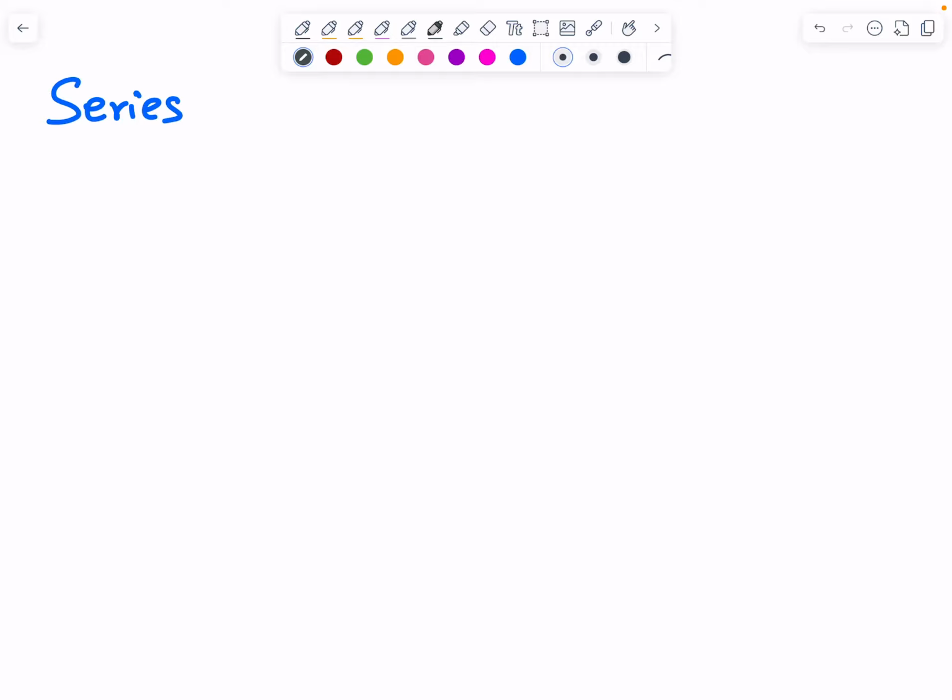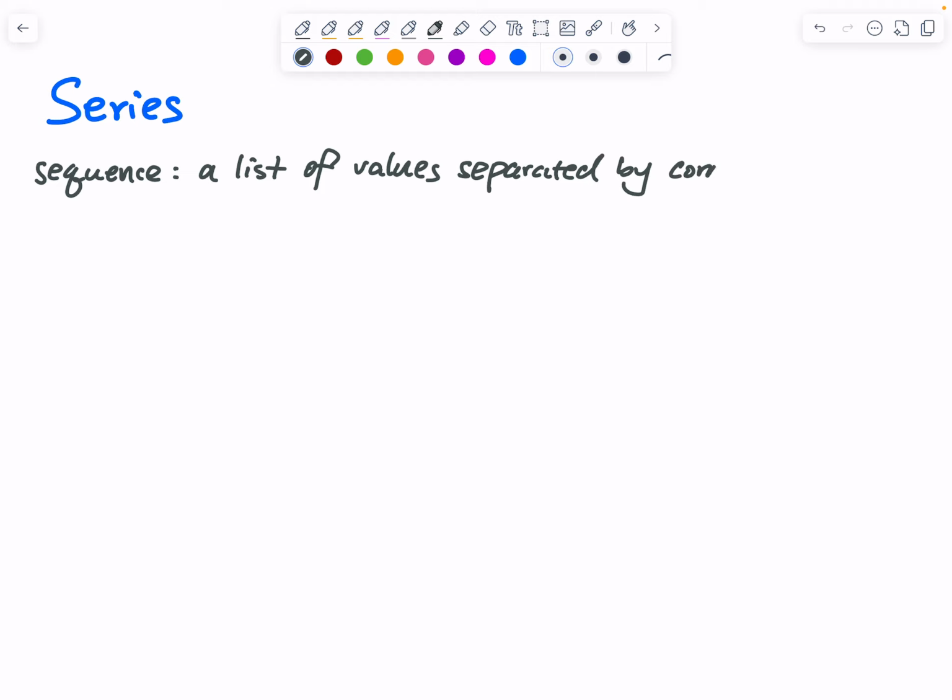Let's talk about series. Before we talk about series, I need to go over once again what is a sequence. What is a sequence? The easiest definition I can give you is a list of values or a list of numbers separated by commas, and then they follow a certain pattern.